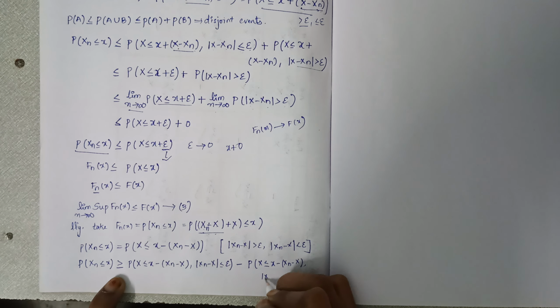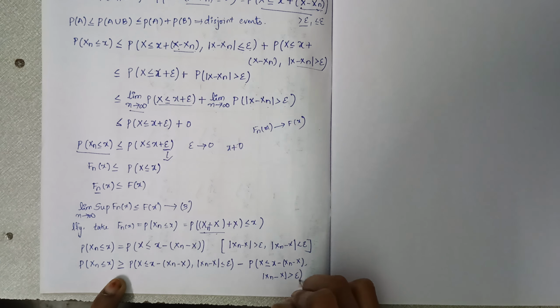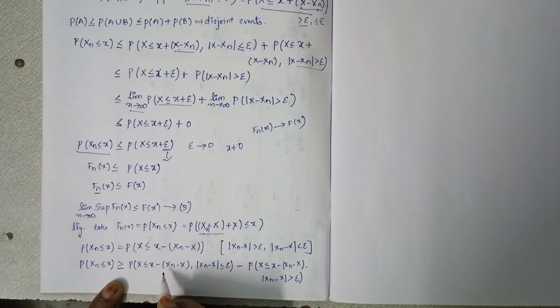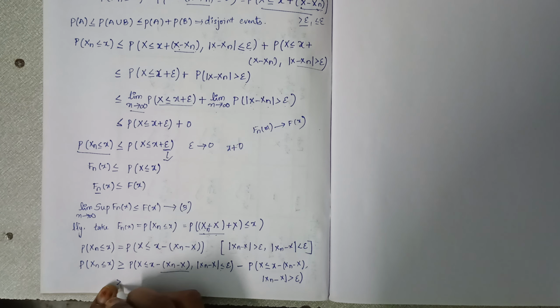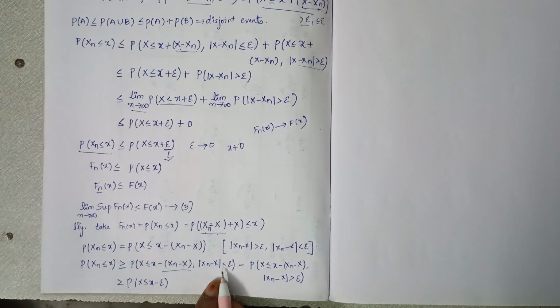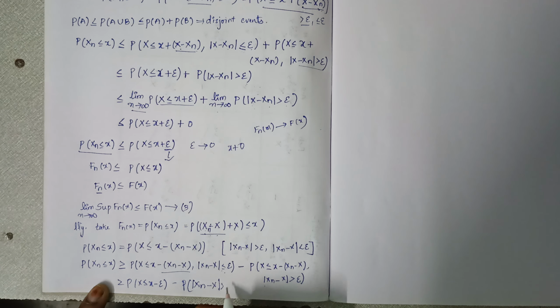Here mod Xn minus X is greater than epsilon, and Xn minus X is less than or equals to epsilon, so we get x minus epsilon here. And since we considered less than or equals to epsilon in the mod, in the next case we need to take greater than, and consider minus probability mod Xn minus X greater than epsilon.